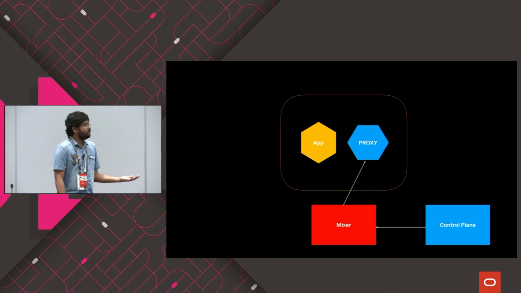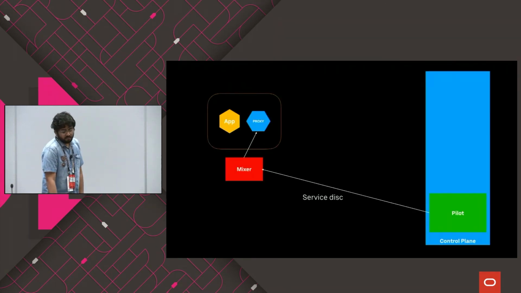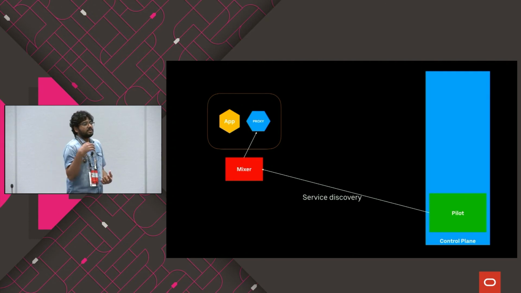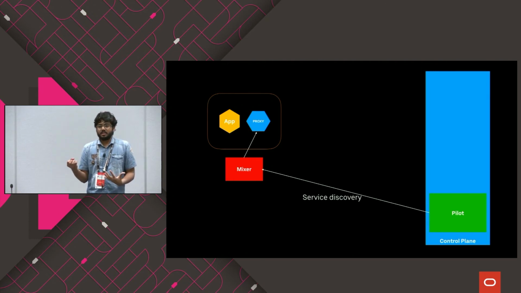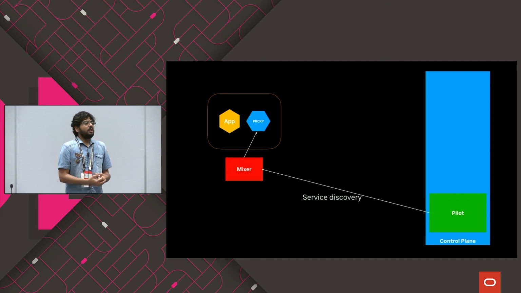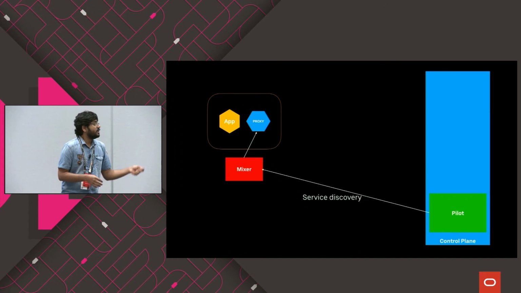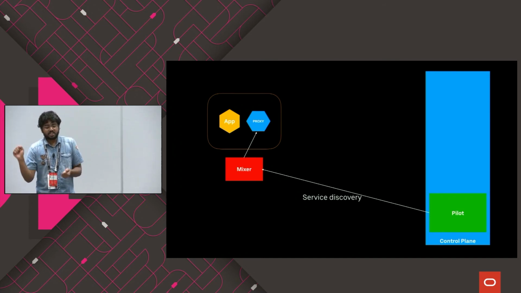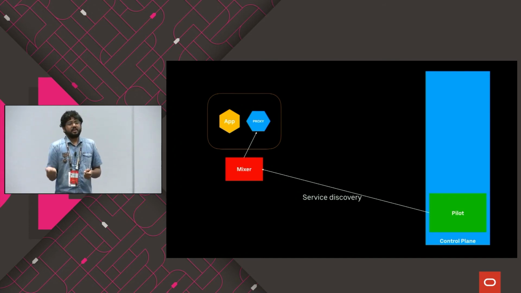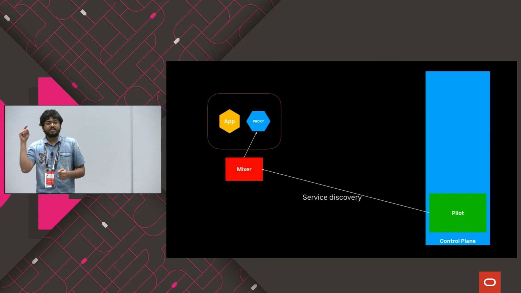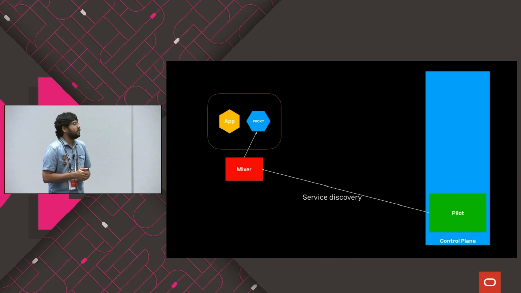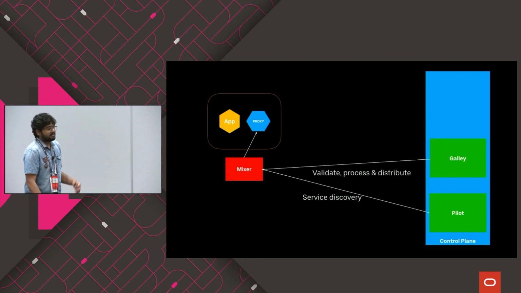And of course, just like Kubernetes, you have something called a control plane in Istio. The control plane consists of Pilot. Pilot is the one which helps Istio components to discover these services. So Pilot has information on which services run on which IP addresses or DNS names, and how to connect to those services. It injects that information to the Mixer. So next time a new connection comes in, the Mixer decides, okay, this service runs here, so let's connect all those things inside the proxy running for that application. And you have something like Galley.